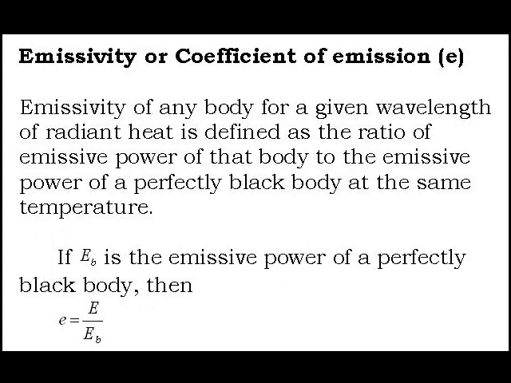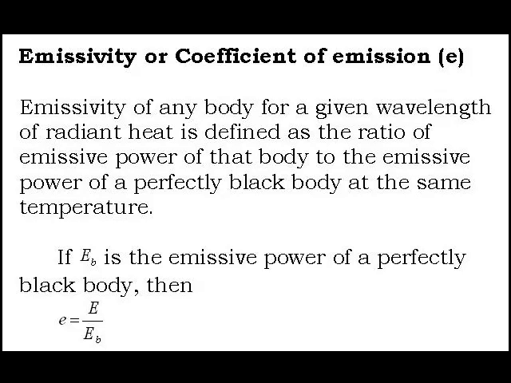Now, how to decide whether this emissive power is large or small? Hence, the emissive power of the given body is always compared with the emissive power of a perfectly black body, and the ratio is called emissivity or coefficient of emission e.